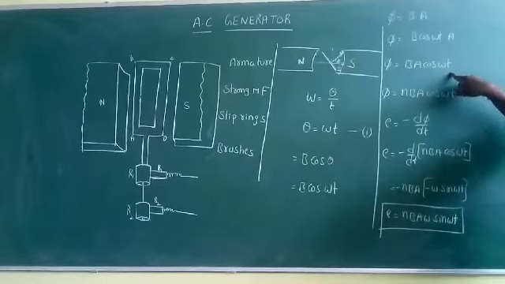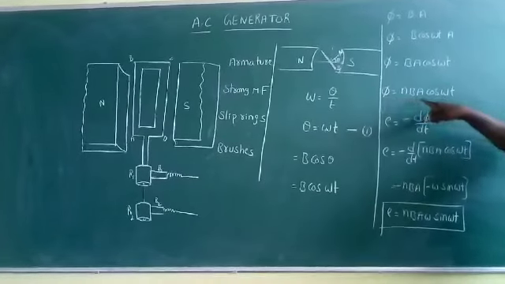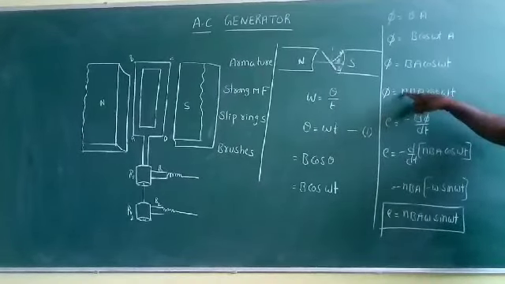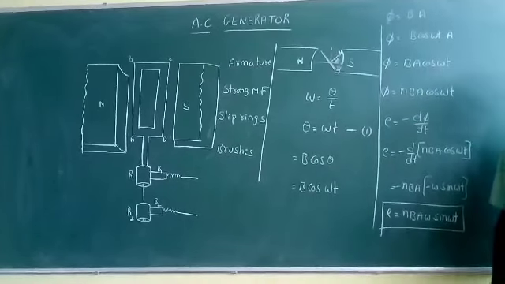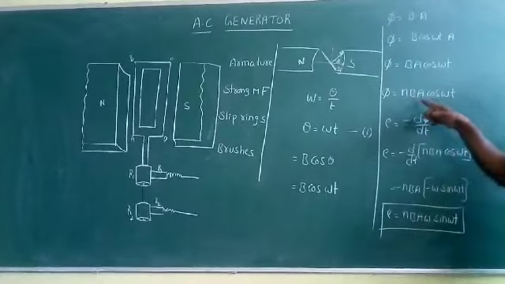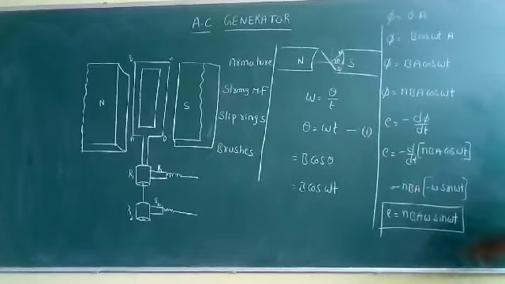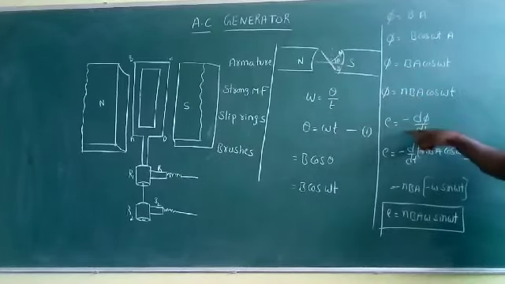Then later I got this one. The total magnetic flux linked is given by B multiplied with N. What does N stand for? Number of turns, the total number of turns. NBA cos omega t. Because of this magnetic flux, EMF is produced.